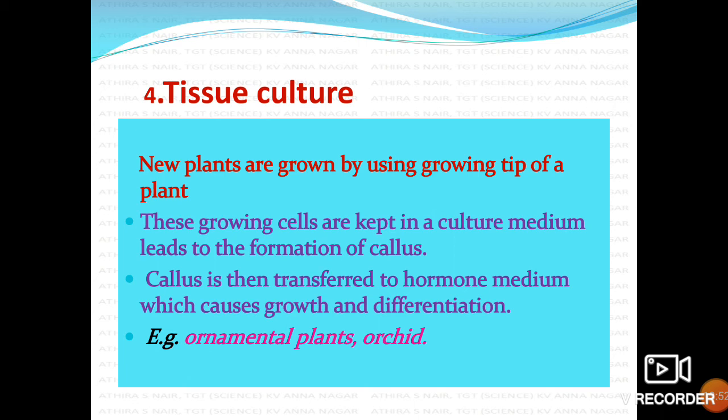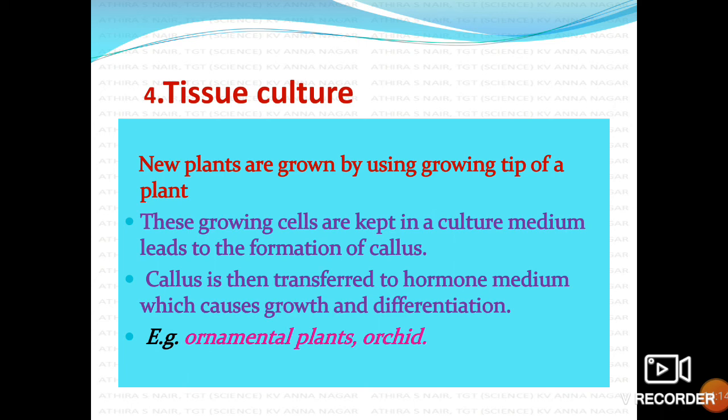The callus is transferred to hormone medium, which causes growth and differentiation. Differentiation means that later the root, shoot and leaves are produced after giving proper hormones to the medium. This tissue culture method is used in ornamental plants.